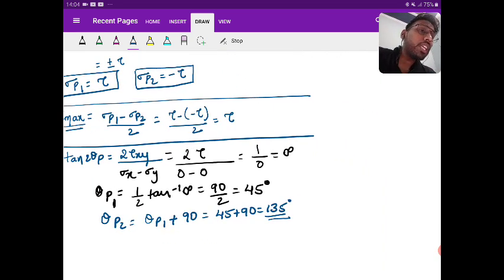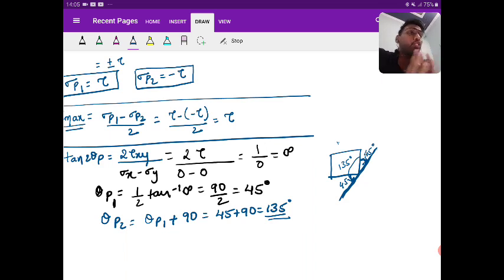If I draw the vertical and take minus 45, this is 45, and this will also be 45, so from the vertical this is 135. The same plane can be represented by plus 135 and by minus 45. So both are correct. Either you can do plus 90 or minus 90, that is not a problem, but the difference should be 90.